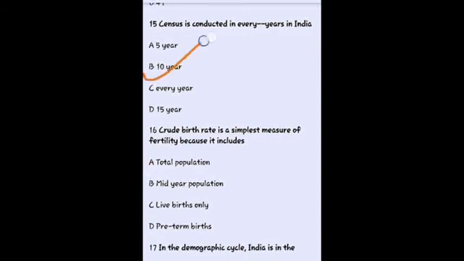Okay, the next question, census is conducted every how many years? So here 10 years is the right answer. Census is conducted every 10 years. The first census in India was conducted in 1881.